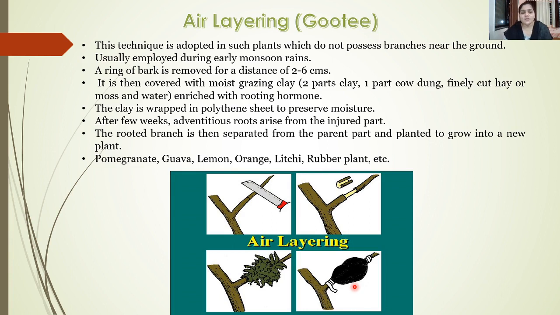Within a few weeks, the adventitious roots will begin to initiate from the injured part. Now this rooted branch can be separated from the mother plant from here, and thus it can be grown as an individual or a new plant. Mainly fruit crops such as pomegranate, guava, lemon, oranges, lychee, rubber plants, etc., are propagated with the help of air layering.